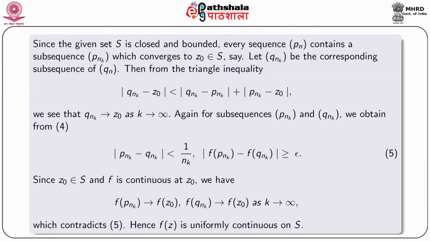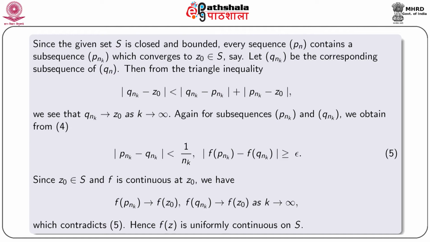Since the given set S is closed and bounded by hypothesis, every sequence Pn contains a subsequence Pnk which converges to Z0 in S. Let sequence Qnk be the corresponding subsequence of sequence Qn.